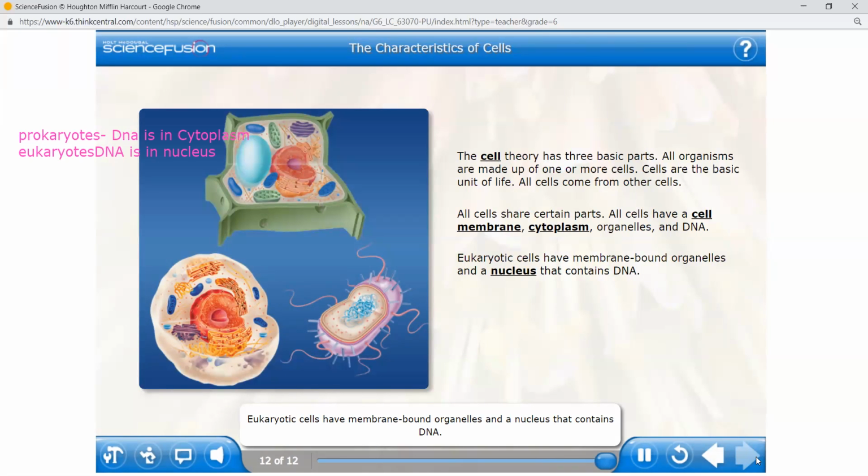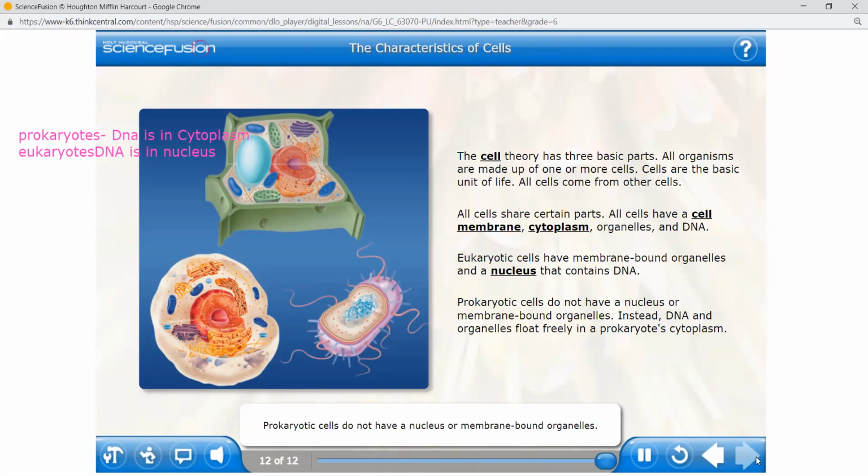Eukaryotic cells have membrane-bound organelles and a nucleus that contains DNA. Plants and animals are examples of eukaryotes. Prokaryotic cells do not have a nucleus or membrane-bound organelles. Instead, DNA and organelles float freely in a prokaryote's cytoplasm. Bacteria are examples of prokaryotes. Those cells may seem small and insignificant. Without them, neither you nor any other living organism would exist. Now that you've finished this lesson, if you wish, you can go back and review.